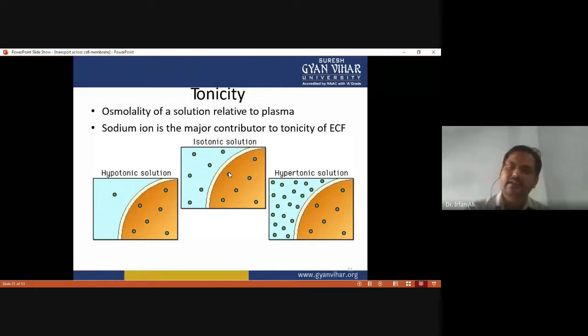While if the concentration of extracellular fluid is higher as compared to the intracellular fluid, this is called hypertonic condition. And here the flow of water molecules is from higher concentration toward the lower concentration until the equilibrium is achieved. And here you have to see the hypotonic condition, where the extracellular fluid has a low concentration as compared to the intracellular fluid. Okay, so this is called hypotonic condition.